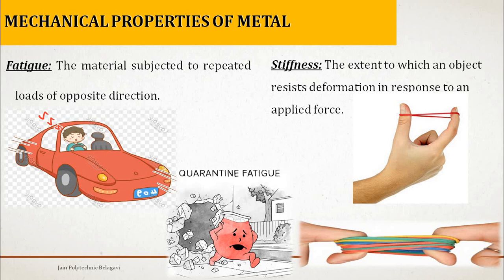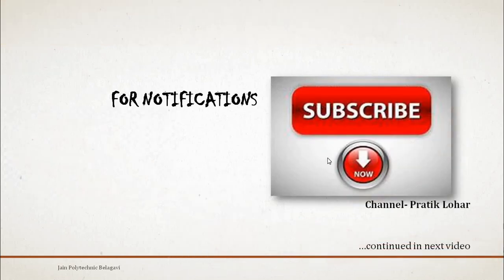So the extent to which an object resists deformation in response to an applied force is said to be stiffness. I hope you understood the concepts of the rigid body, plastic body, and the mechanical properties of metal. We will again continue in the next video.